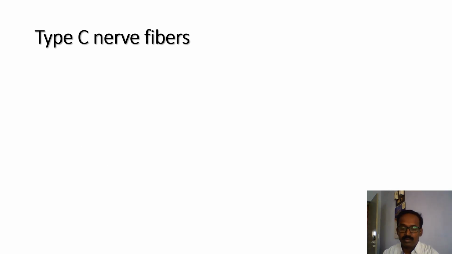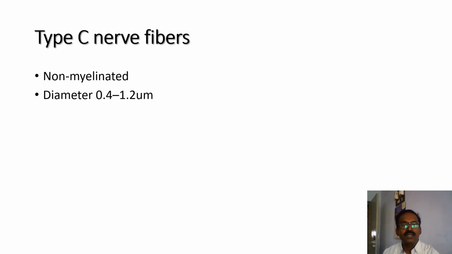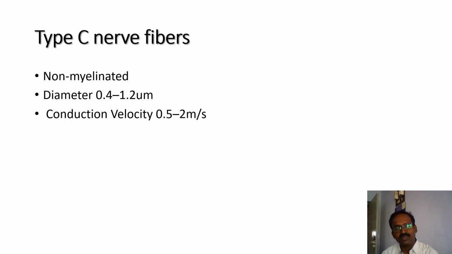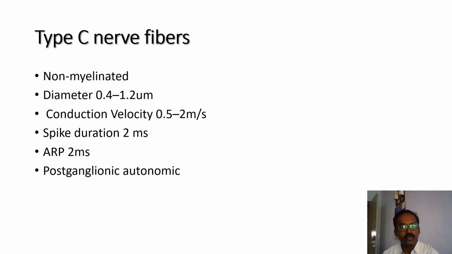Type C nerve fibers are unmyelinated nerve fibers. Diameter is very small, 0.4 to 1.2 micrometer. Conduction velocity is also low, 0.5 to 2 meter per second. Spike duration is 2 millisecond. Absolute refractory period is also 2 milliseconds. They act as postganglionic autonomic fibers.